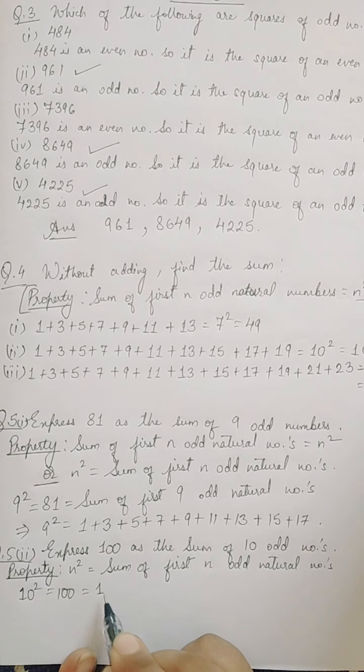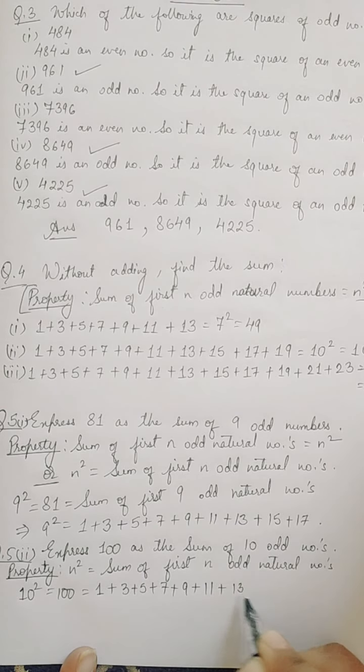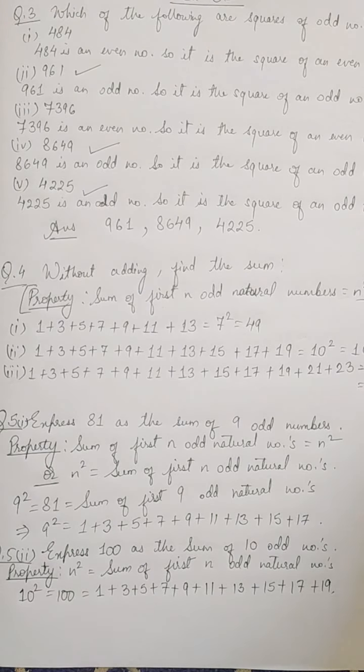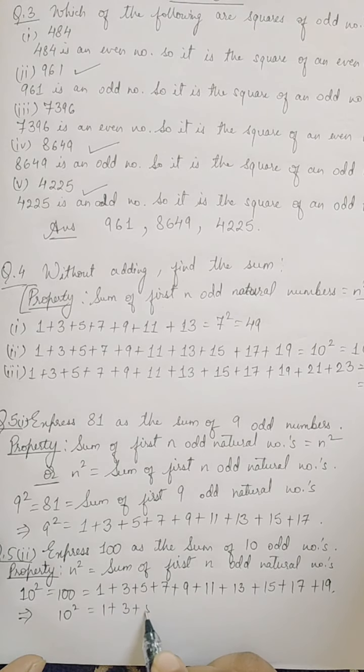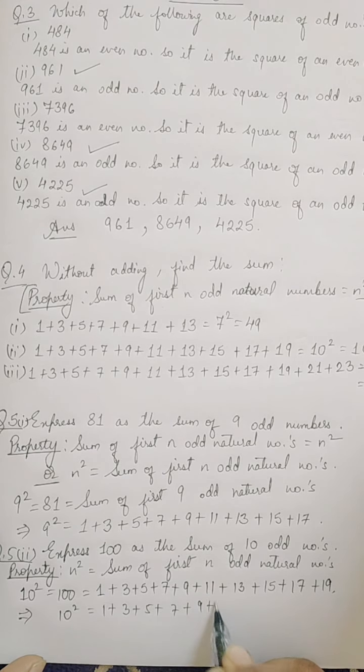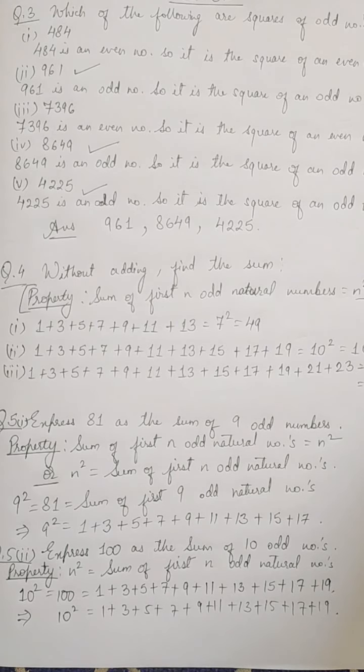So let us write down 10 odd natural numbers: 1 plus 3 plus 5 plus 7 plus 9 plus 11 plus 13 plus 15 plus 17 plus 19. Yes, so we have expressed 10 square equal to the sum of first 10 odd natural numbers. So this way we have expressed 10 square as the sum of first 10 odd natural numbers.